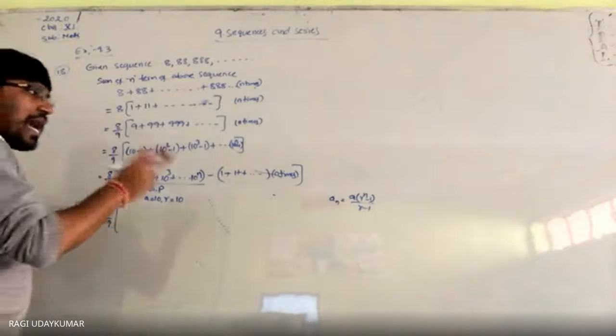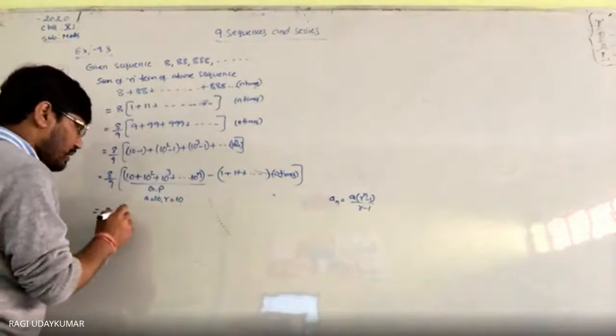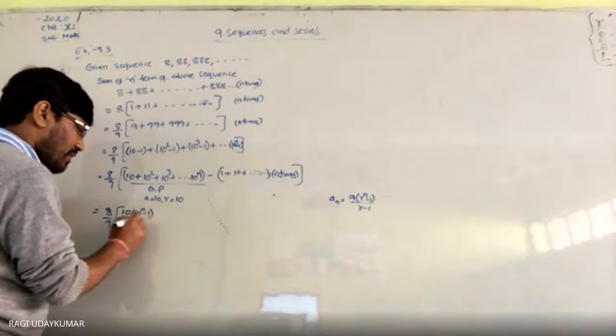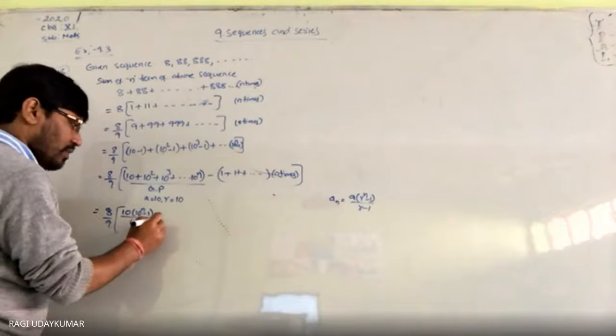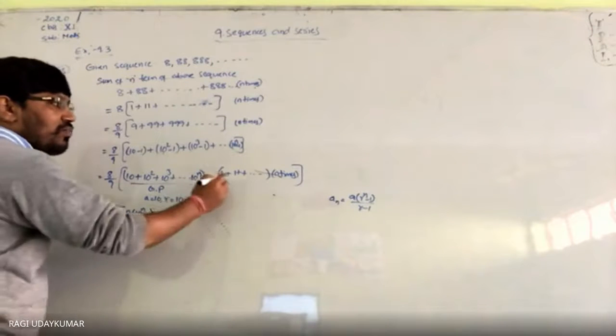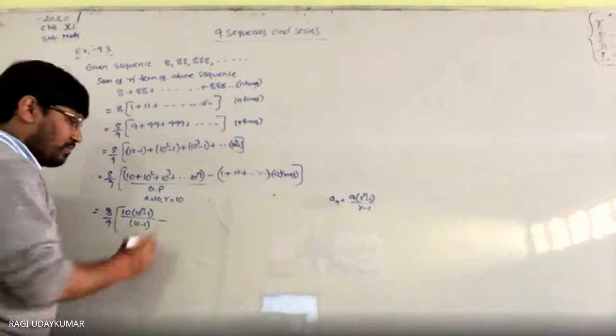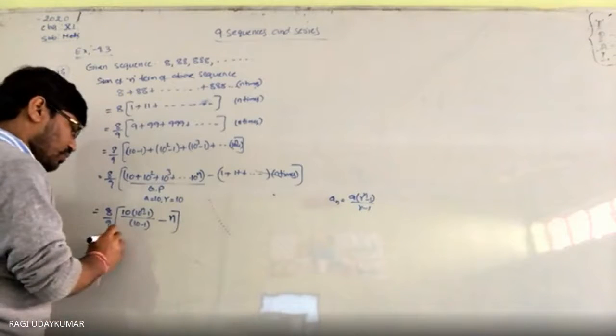Here r is greater than 1, so that's why you have to take it here: 10 into 10 to the power of n minus 1 by 10 minus 1, minus 1 n times if you add, what do you get here? n you are getting. So this is the final answer.